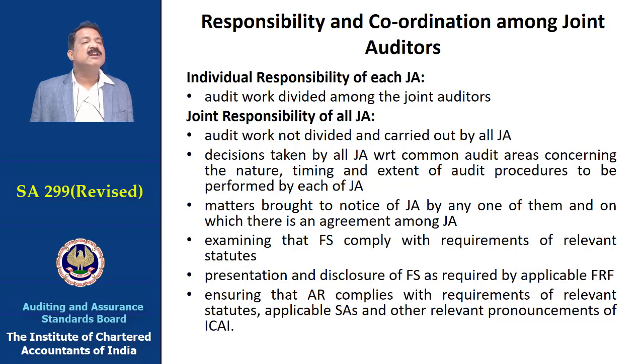There is an individual responsibility and there is a joint responsibility. In a joint audit, every audit work is divided, every audit area allocated to a particular joint auditor. That particular firm would be individually responsible for conducting the audit. So all the audit standards required to be adhered to with regard to conduct of those areas would be adhered to by that respective firm to whom the allocation of job has taken place.